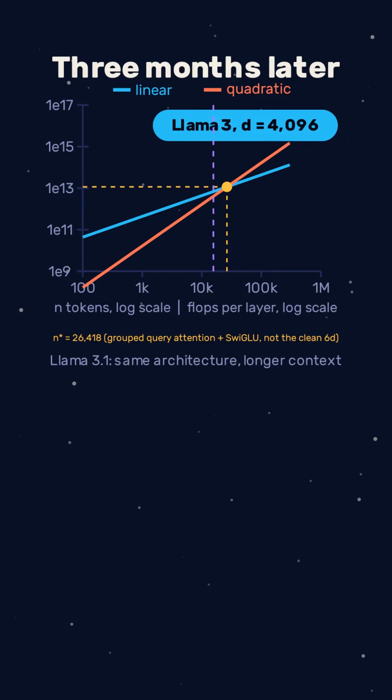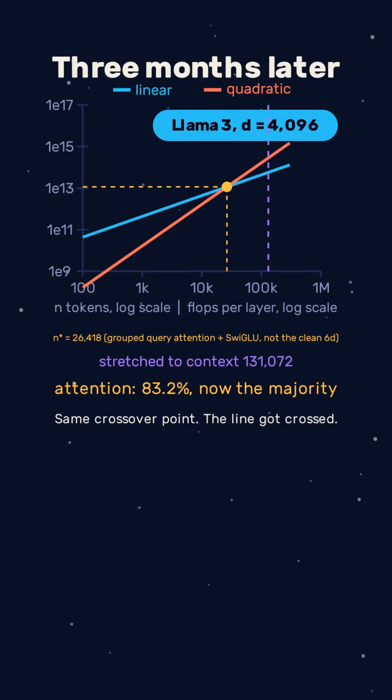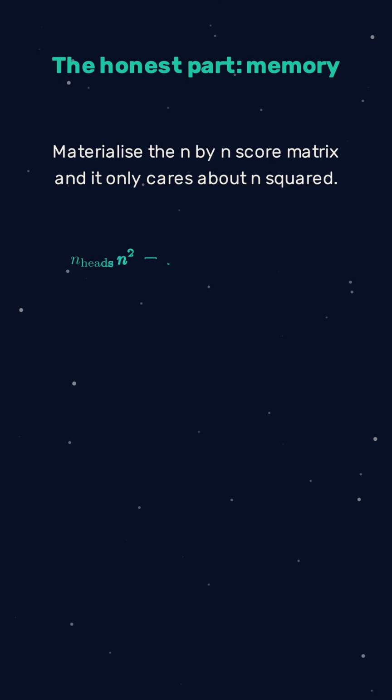Months later, Llama 3.1 stretched the same architecture to a context of 131,000 tokens. Same crossover. Now attention is 83%. The line got crossed. Here's the honest part.